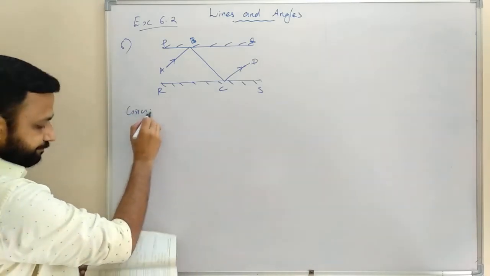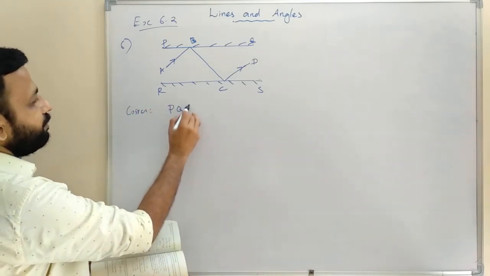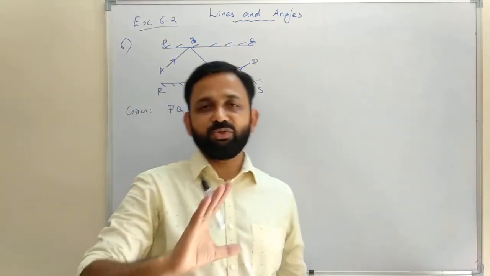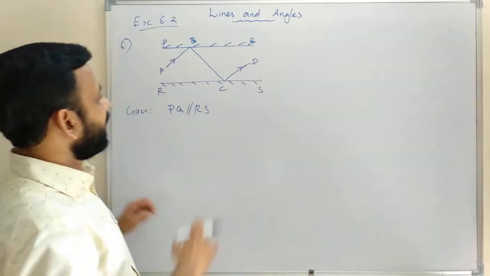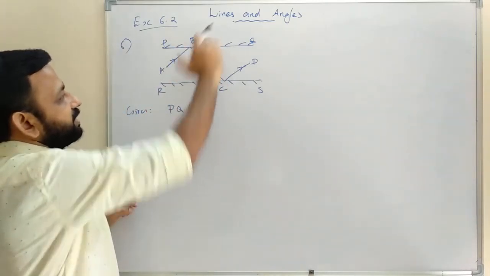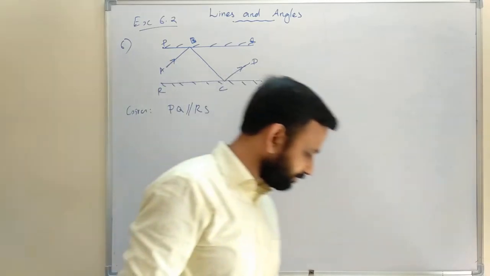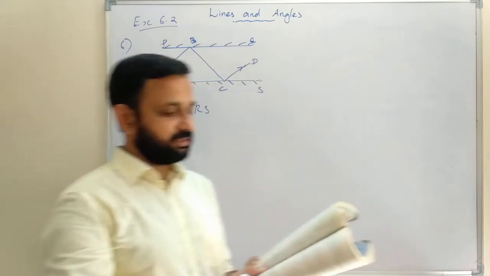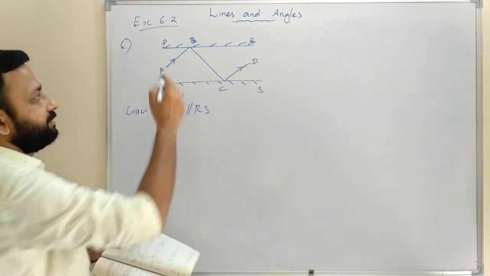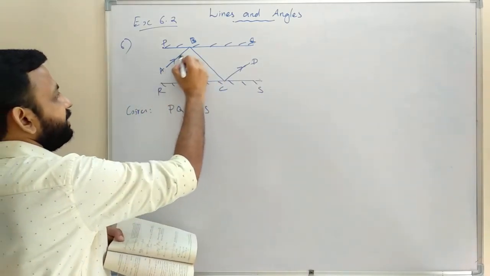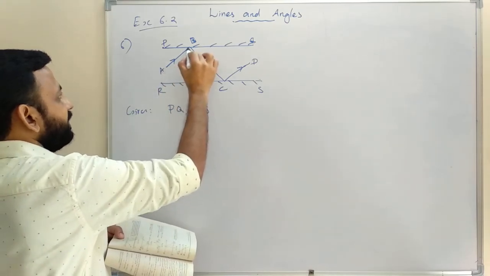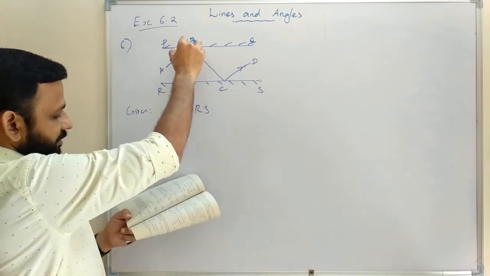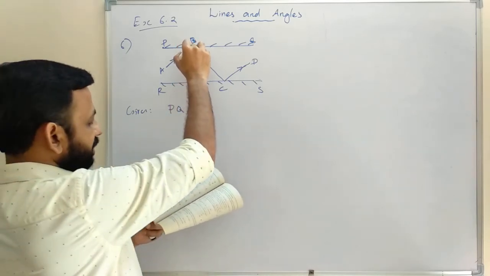So given condition, PQ parallel to RS. PQ and RS are two mirrors. PQ is a mirror and RS is another mirror, parallel to each other. And an incident ray AB strikes the mirror PQ at B.